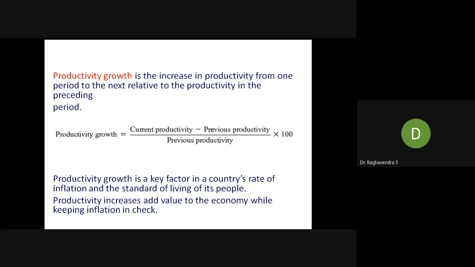Productivity growth is the increase in productivity from one period to the next relative to the productivity in the preceding period. Current month productivity, what is the output, last month what is the output, what is the growth, find the percentage. That is called productivity growth.